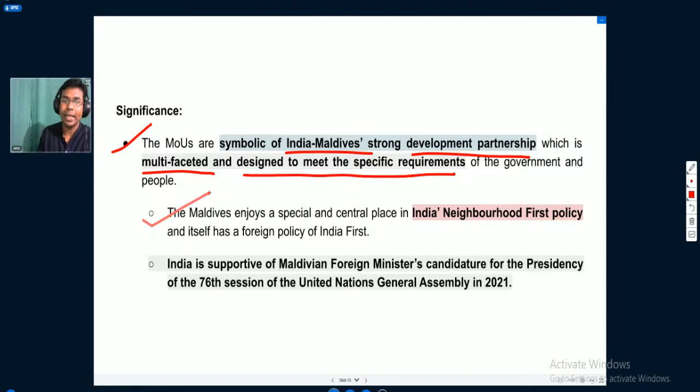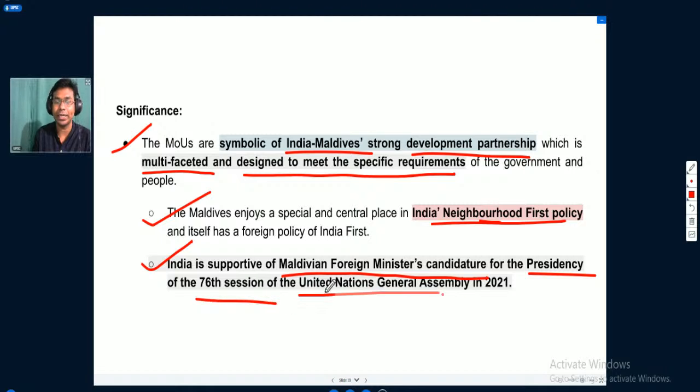Then Maldives enjoys a special and central place in India's Neighbourhood First policy. India is supportive of the Maldivian foreign minister's candidature for the presidency of the 76th session of the United Nations General Assembly.